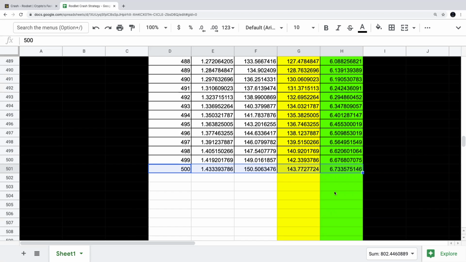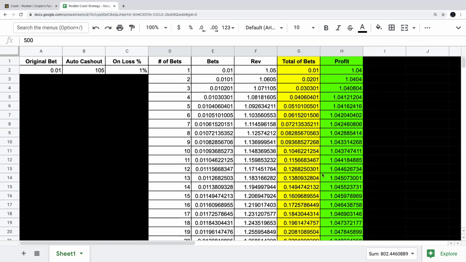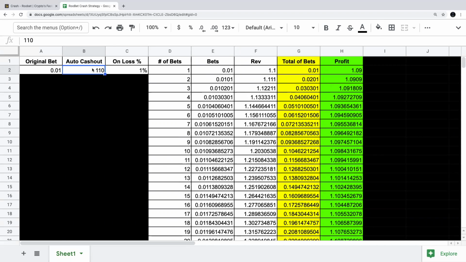Because remember, it resets every time that you win. So let's go back up to the top and let's change around this auto cash out number. So it doesn't honestly matter what you put for your auto cash out amount. That'll just raise the amount of profit that you're getting in this bet. So if we go the whole way up to 1.50, let's say that for example.